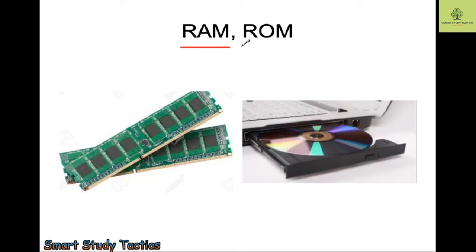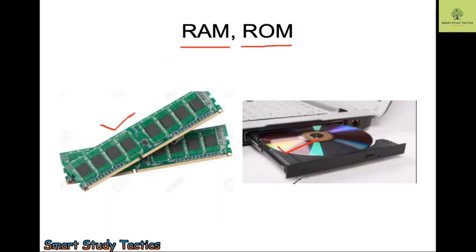RAM and ROM. This is the image of a RAM. You can see this is the image of RAM. These are the ICs which are built on this memory. You can see ROM. This is the ROM, read-only memory.